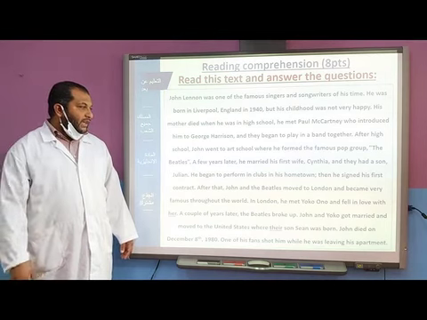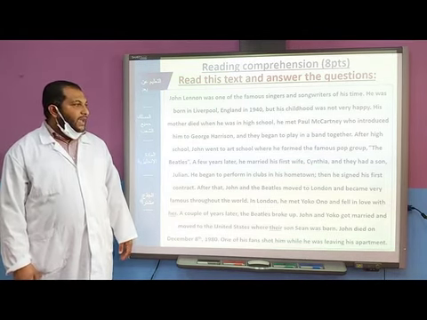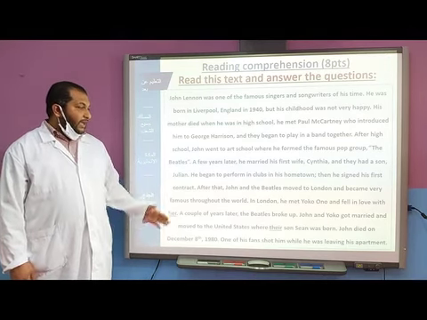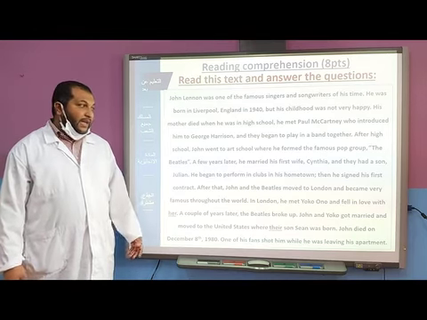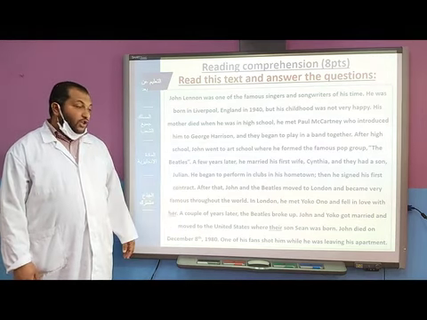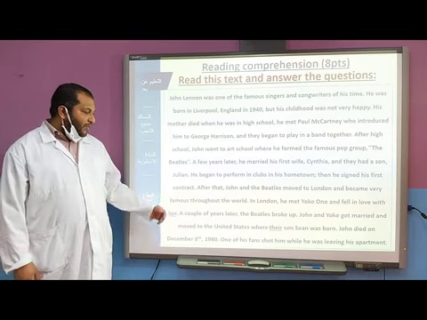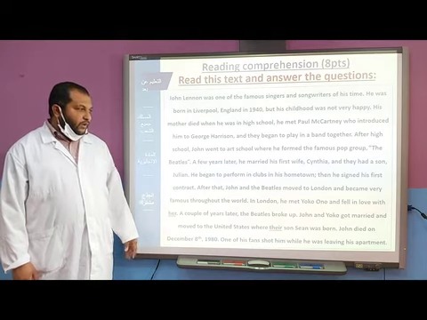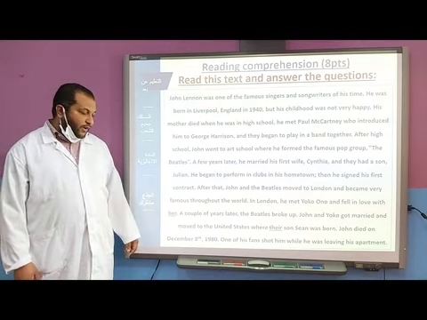A few years later, he married his first wife, Cynthia, and they had a son, Julian. He began to perform in clubs in his hometown. Then he signed his first contract. After that, John and the Beatles moved to London and became very famous throughout the world. In London, he met Yoko and married her.